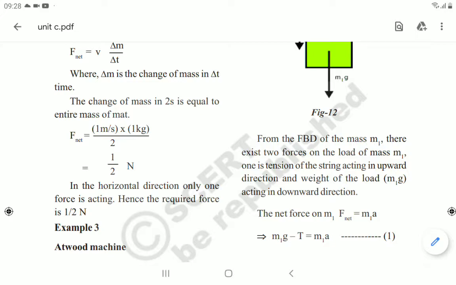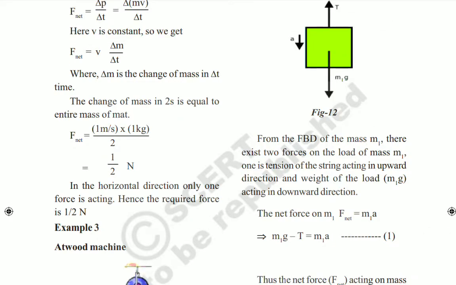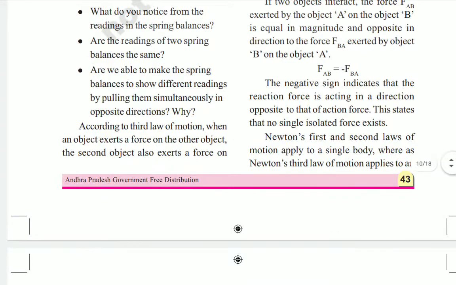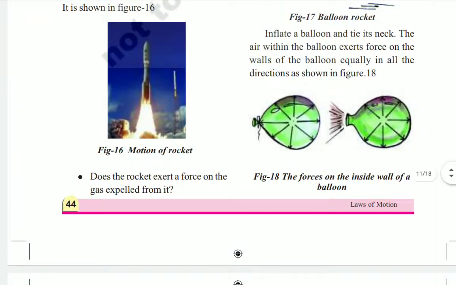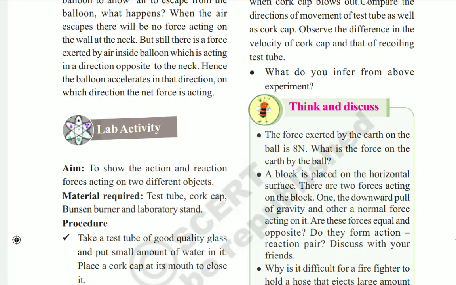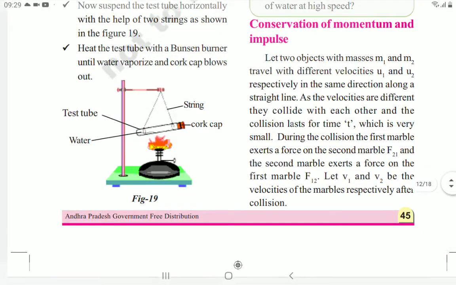The keywords given here are: laws of motion, inertia, mass, linear momentum, conservation of momentum, impulsive force. You can write these as homework. And your CW, again I am telling, is questions 1 to 6. In the CW, first complete the keywords, whoever has not completed them, and then go for the questions and answers. Today's HW is to write the keywords one time, and everybody should read these keywords also. Very important keywords, children. So this is today's class, and in the next class we'll go for Newton's third law of motion.